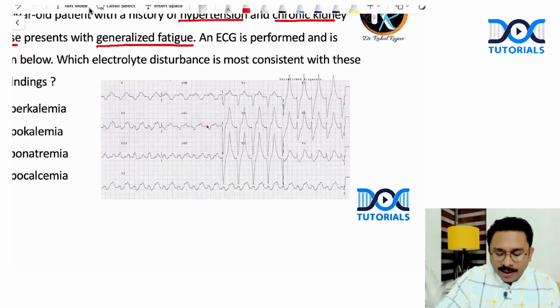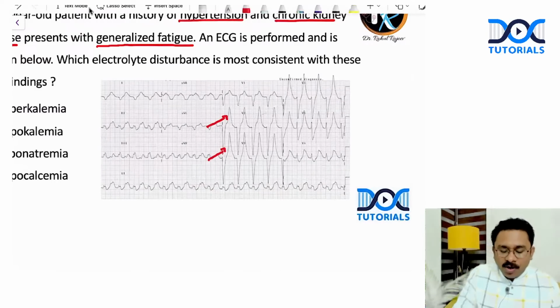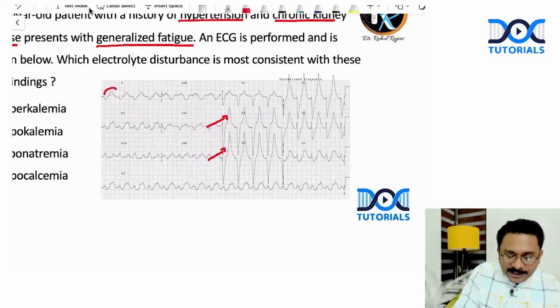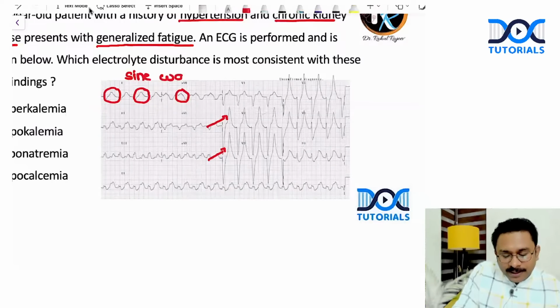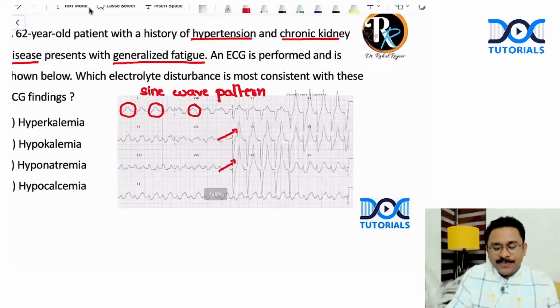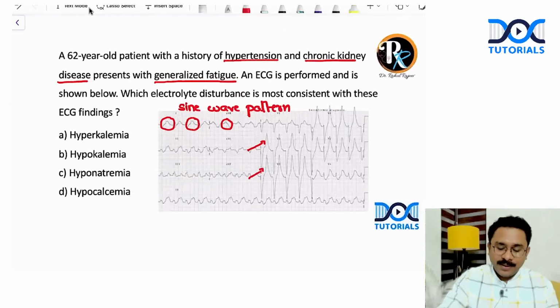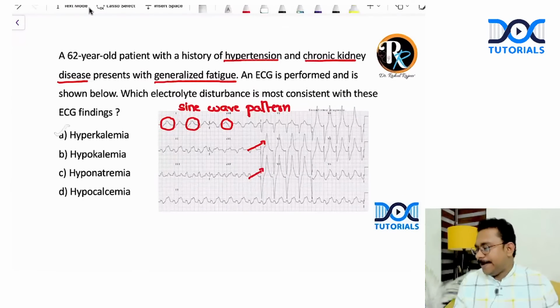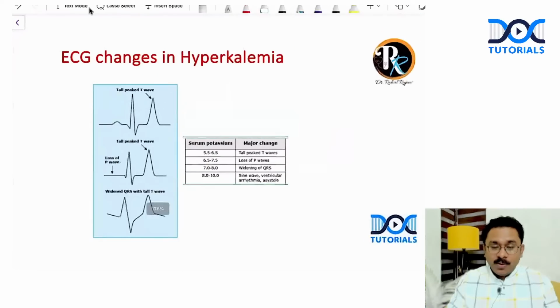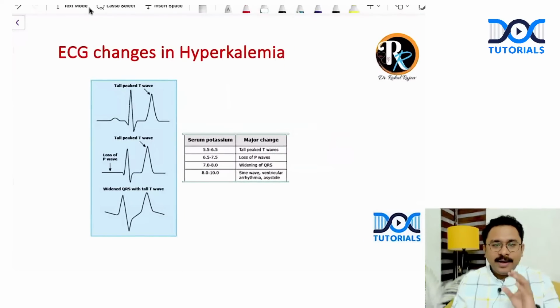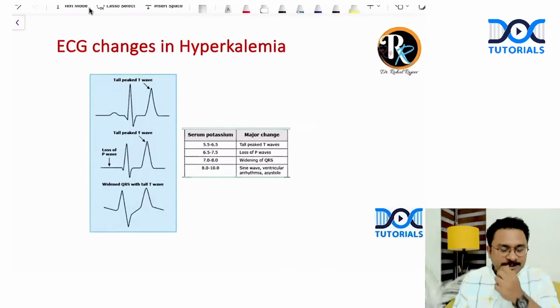So with that mindset, just have a look at the ECG. Are you not able to appreciate the tall peaked T waves in this particular patient? And not just that, can you also see that some of the QRS complexes are beginning to get broader, which is a sort of a sine wave pattern? Yes or no? So what do you think is the likely cause? It is definitely hyperkalemia, right? So the answer is going to be option A. Okay, hyperkalemia. Now, very important, when you look at hyperkalemia, you should know about the ECG changes.